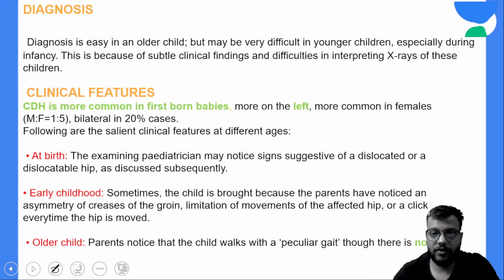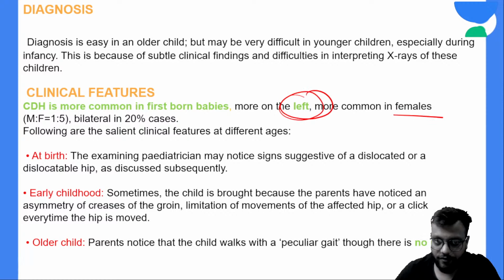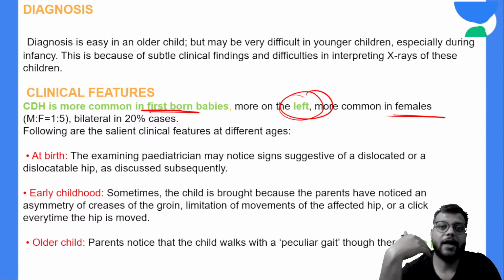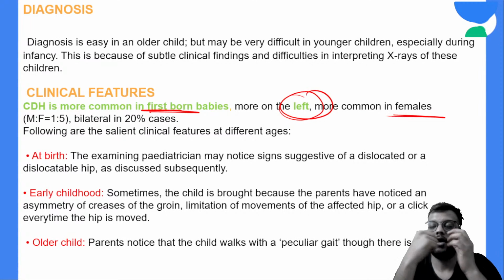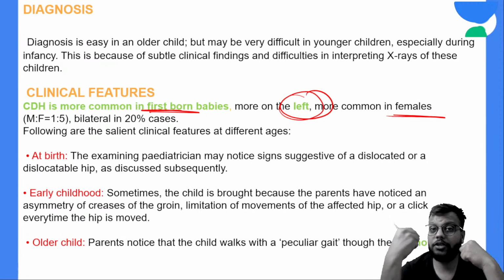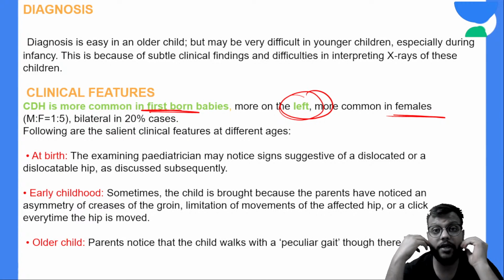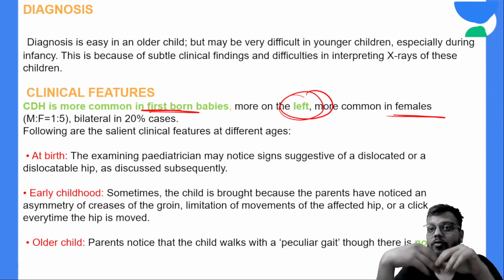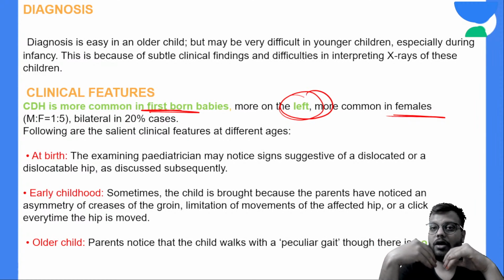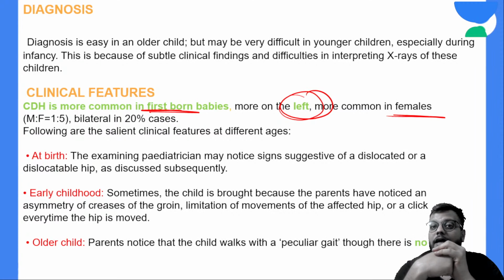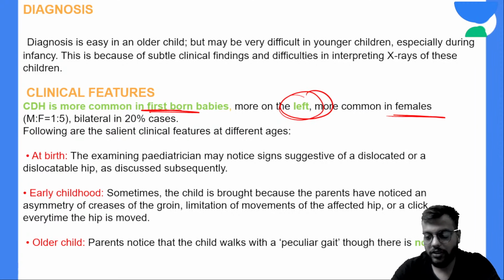Okay, clinical features we have already discussed. It is more common on the left side, in females, in the first born child. Okay, now diagnosis of CDH is somewhat difficult. Why? Because it is a hip dislocation, so the deformity or the limping will be seen only when the child is walking. Okay, but at the time of birth, or in early infancy, it becomes difficult to diagnose, because there is minimum movement of the child.